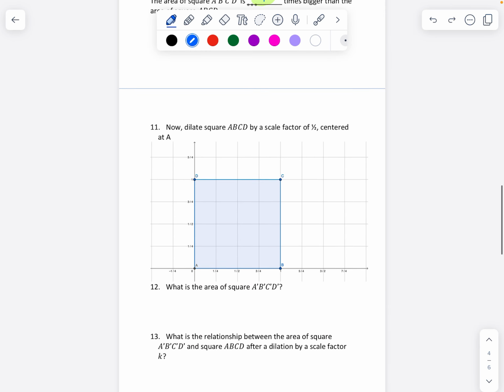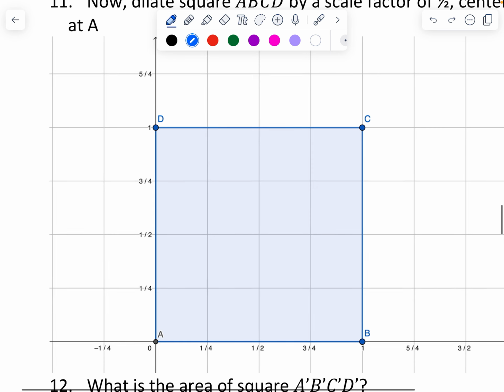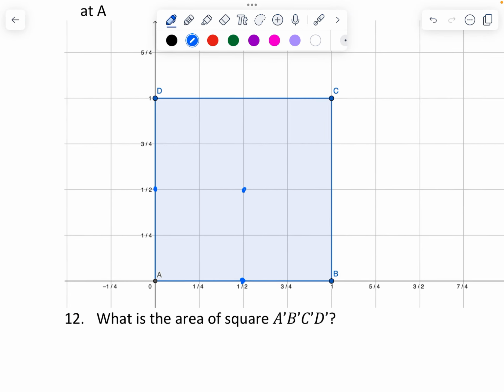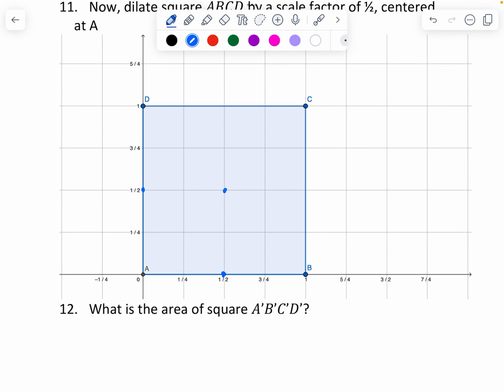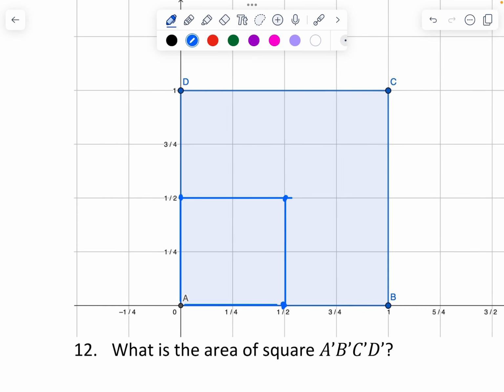Let's look at another one where maybe it's shrinking, okay? So here we want to dilate it by a scale factor of 1/2. So we want to shrink everything in towards the middle, right? Now this one is a little bit interesting. You got to be careful here. You don't want to just count the squares, because in order to make this shape, I had to zoom in, and that kind of affected the grid.